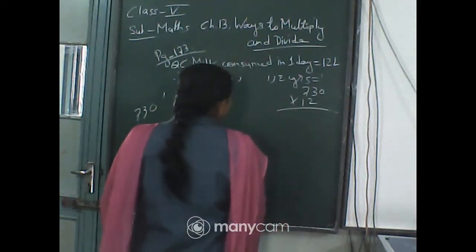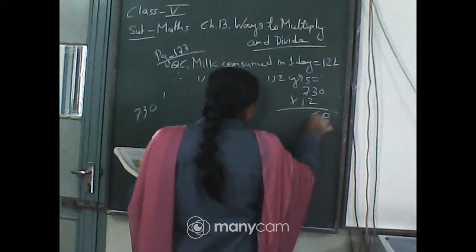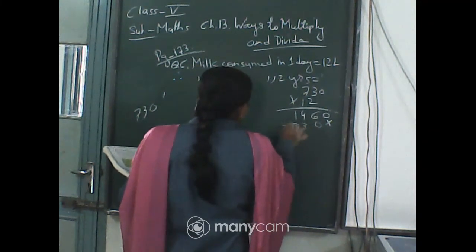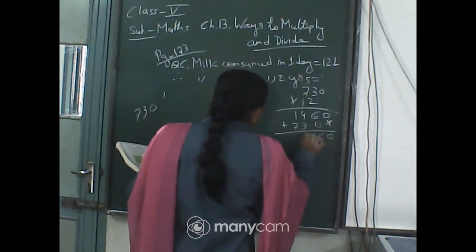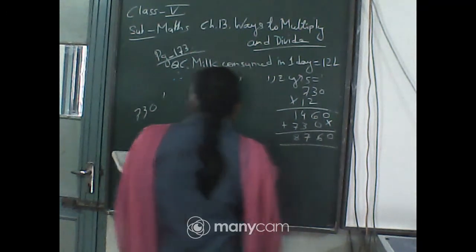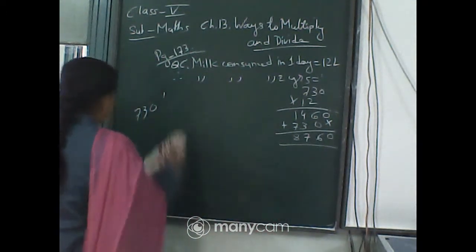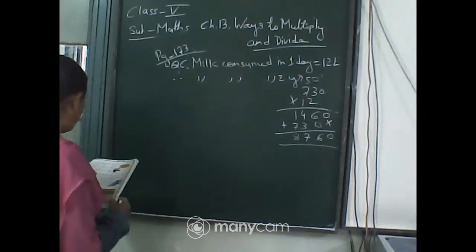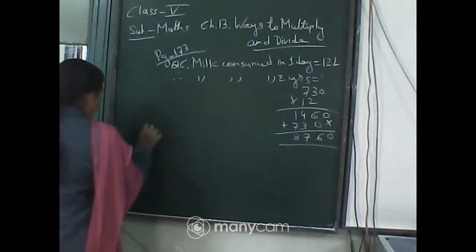Let us multiply. 2 zeros are 0, 2 3s are 6, 2 7s are 14. 0, 3, 7. 0, 6, 7 and 8. That means 8,760 liters of milk the baby elephant is consuming in 2 years. So the answer you will write,